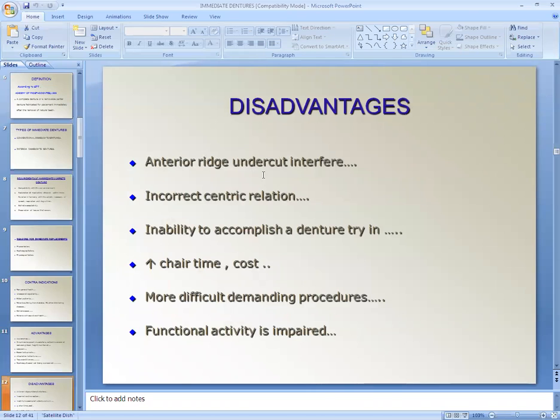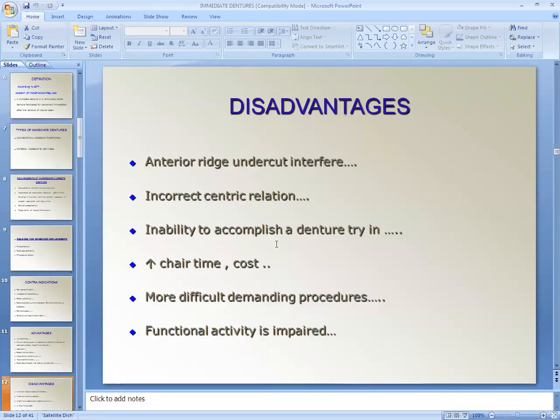Disadvantages: anterior ridge undercut, interference, incorrect centric occlusion, inability to accomplish the denture trying, chair time, cost, more difficult and demanding procedure, functional activity is impaired. If there is an anterior ridge undercut, this is a main disadvantage of immediate denture, because with an anterior ridge undercut we cannot place the denture flange accurately. Incorrect centric occlusion: in case of remaining natural teeth, those are over-erupted, so we cannot record a centric occlusion correctly. Means there is less possibility.